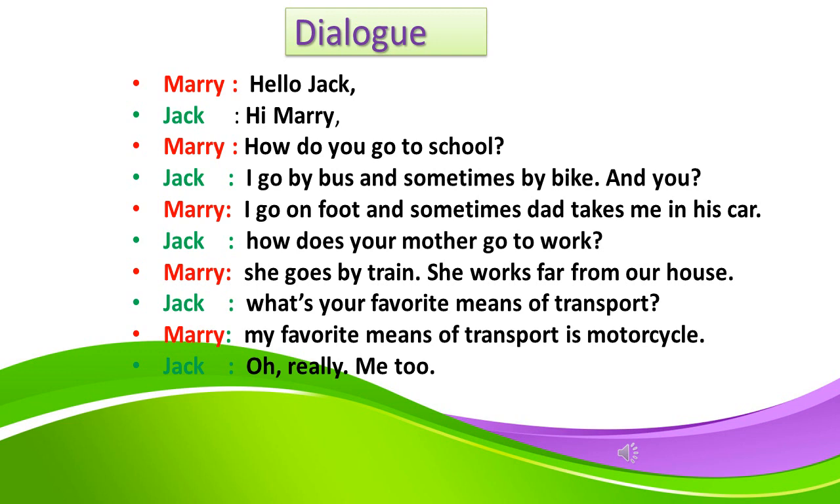Mary: Hello Jack. Jack: Hi Mary. Mary: How do you go to school? Jack: I go by bus and sometimes by bike. And you? Mary: I go on foot and sometimes Dad takes me in his car. Jack: How does your mother go to work? Mary: She goes by train. She works far from our house. Jack: What's your favorite means of transport? Mary: My favorite means of transport is motorcycle. Jack: Oh really? Me too.